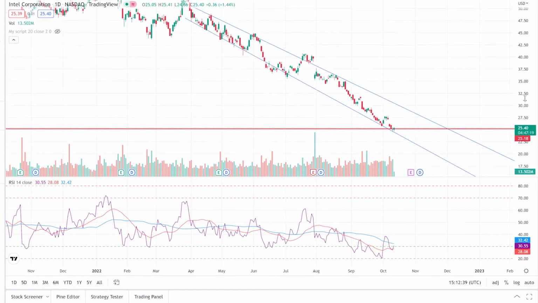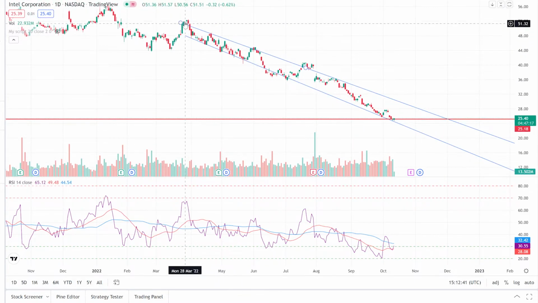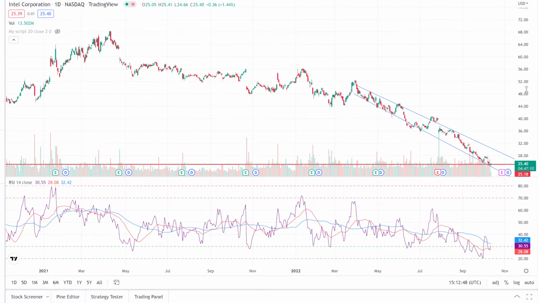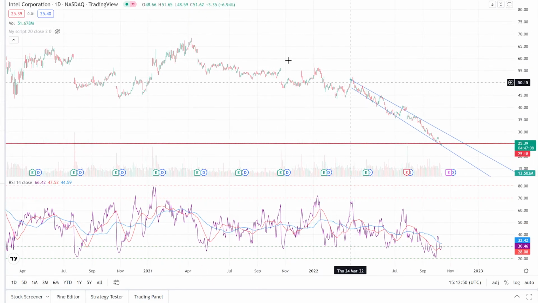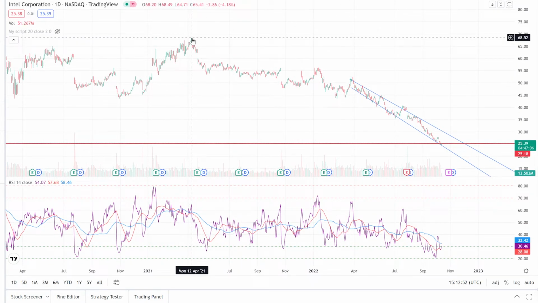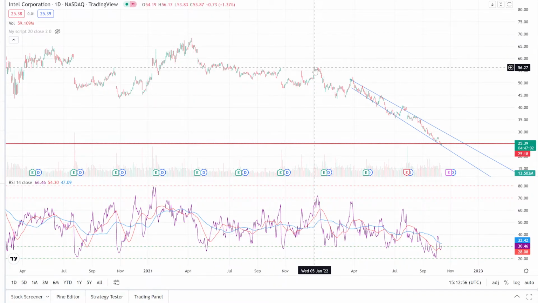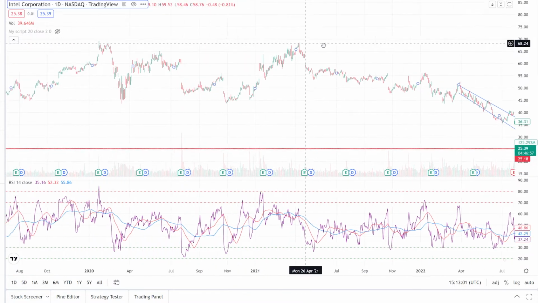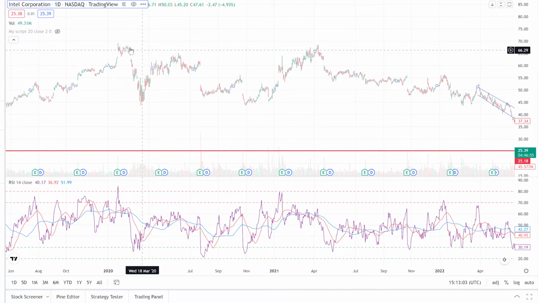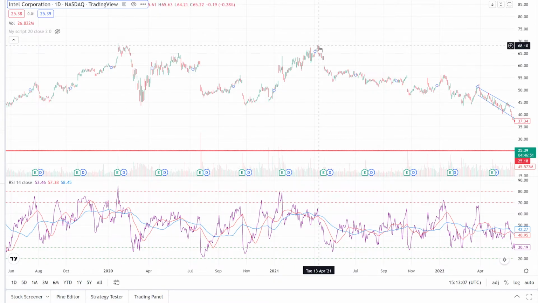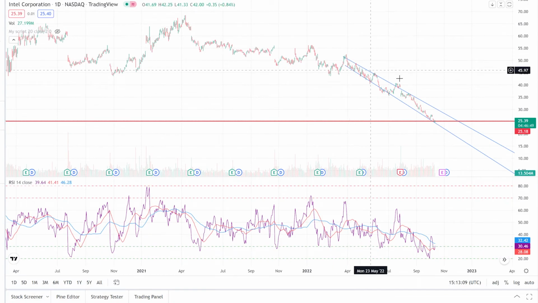Let's zoom out a tiny bit. Going back to April, it's been on a downward trend, like pretty much all of the market. In fact, this trend really goes back even further. It's been coming down since, let's see, that is April of 21 there. It's been on its way down. That was where it pretty much hit its high, which matched January of 20, just about. And then it has been coming down since then.